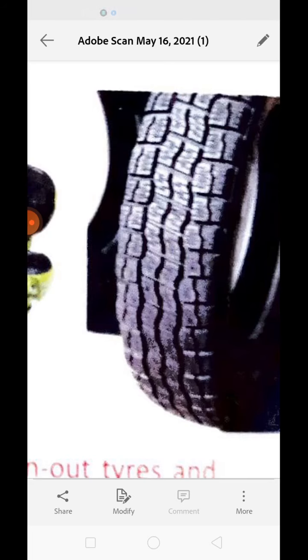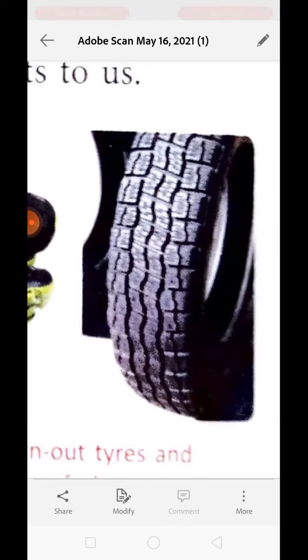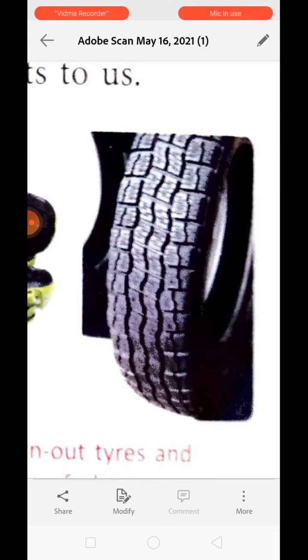The tires of all vehicles are made with grooves designed to make their surface uneven in order to have a good grip on the road, to control the movement of the vehicle. Understand? For example, if you are moving your bicycle on a road which is sandy, kind of a sandy area, then what will happen?